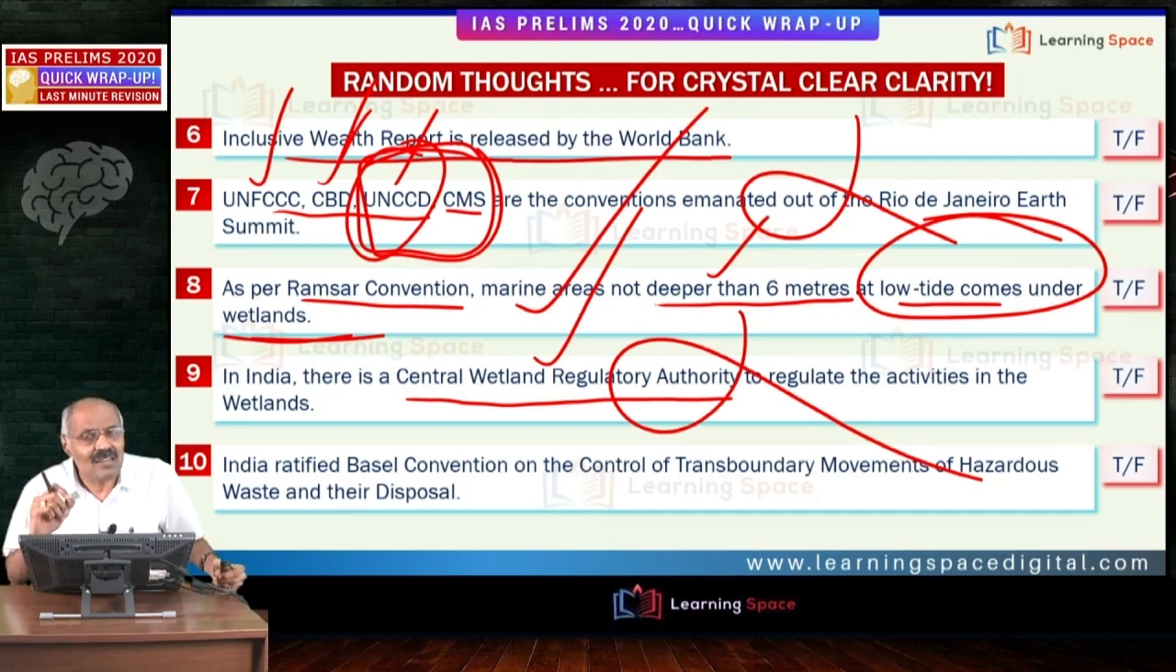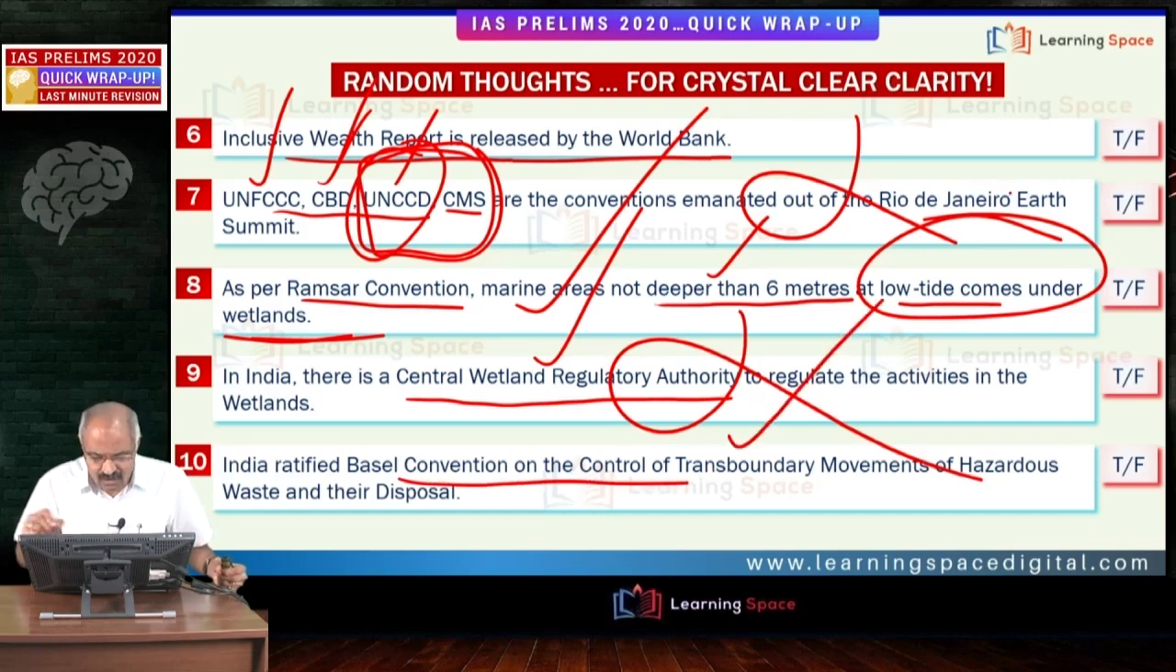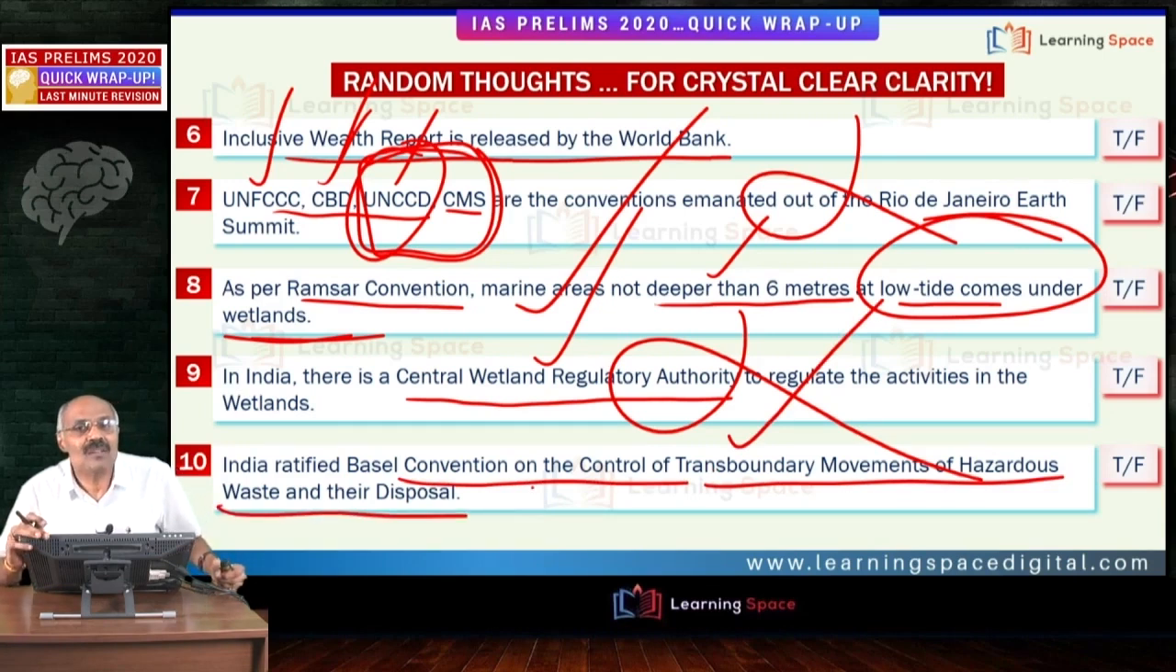At the central level, only some advisory committees are there. So friends, this is the important change when one looks at wetland rules of 2017. Then India ratified Basel Convention. This is with regard to control of transboundary movements of hazardous waste and their disposal.